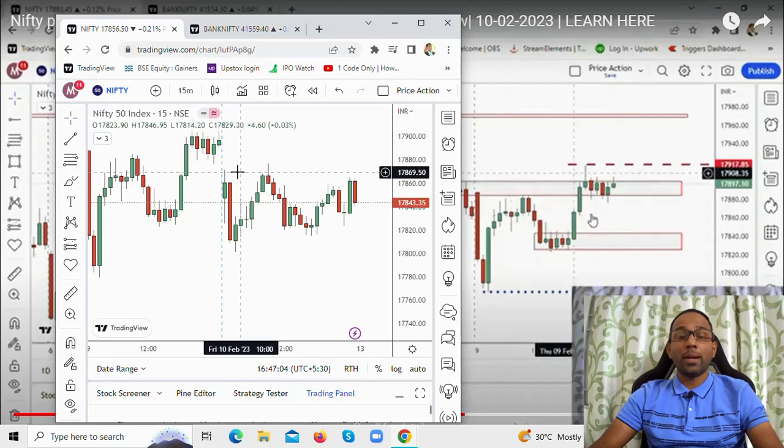And the price moved back up to which zone here? You see here, the price moved back up to this resistance zone which we had marked, giving us an indication that there is selling that might come in because this was a supply zone.